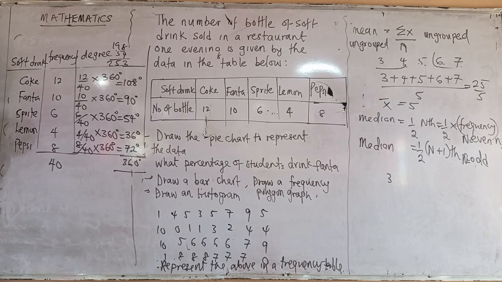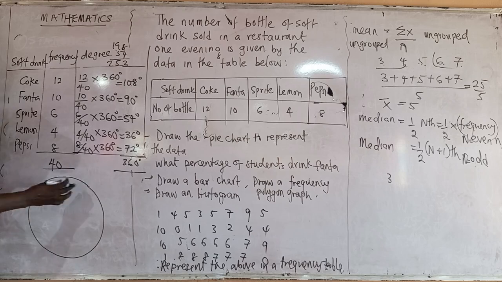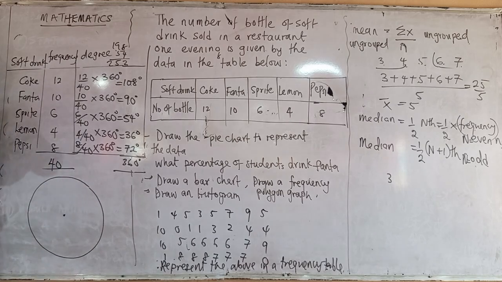Now the next thing is to draw the pie chart. How? You use your protractor, and anything you want to use to draw a circle. This is a rough sketch, don't mind me, it might not be too perfect. You draw a circle, whether with a compass or anything else. You can take any size, but make it clear.